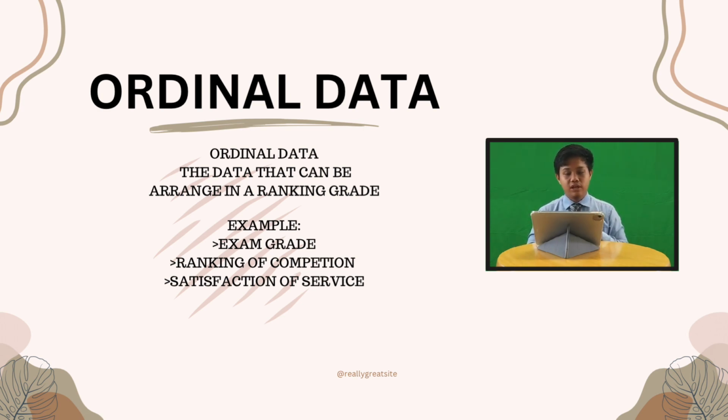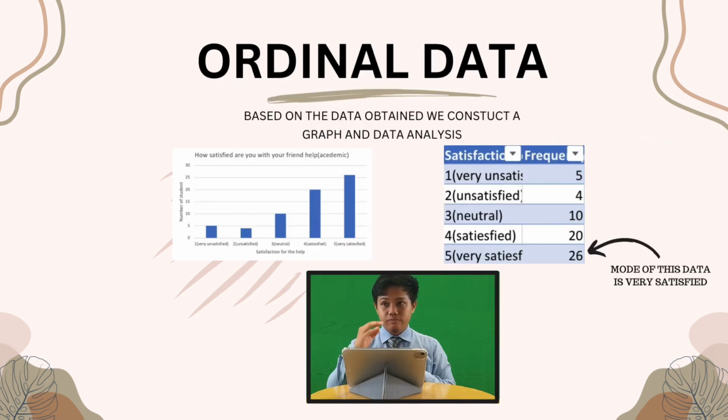So, based on the data that we obtained, we undertook a survey with the question: how satisfied are you with your friend's help on your mental health and academic performance? For the academic performance, we obtained around 65 responses to the survey. We divided it into 5 parts, which are very satisfied, satisfied, neutral, unsatisfied, and very unsatisfied.